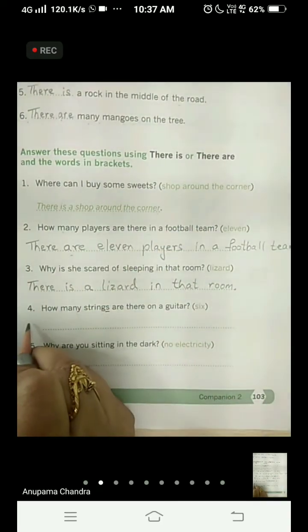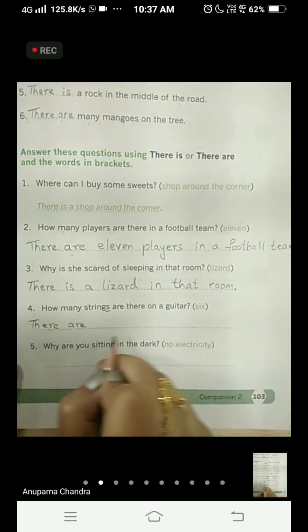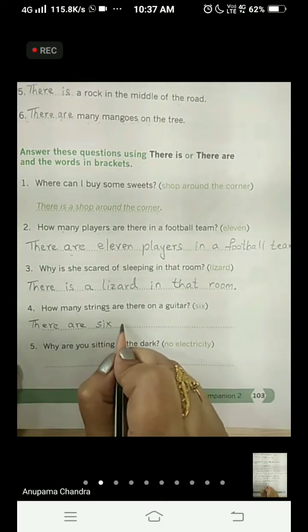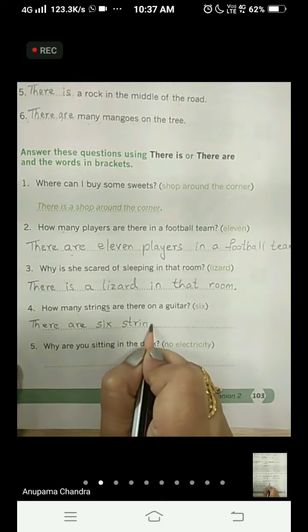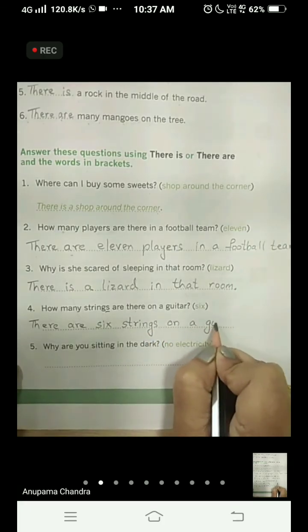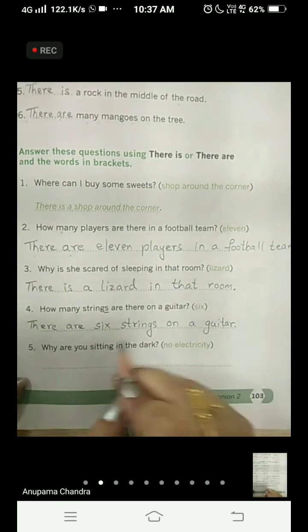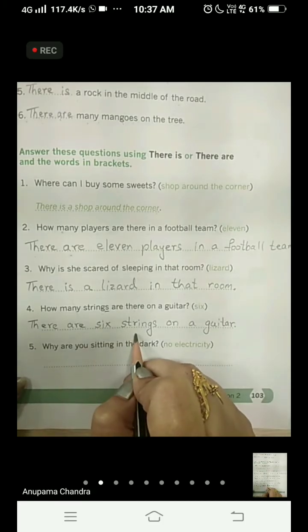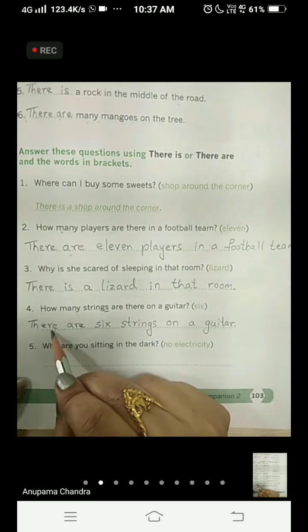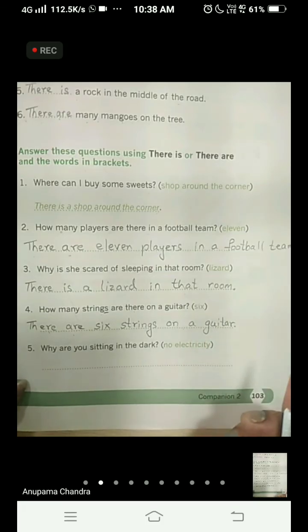So we'll start the sentence with there are 6 strings on a guitar. Because we are talking about 6 strings which is more than one, we have used there are.